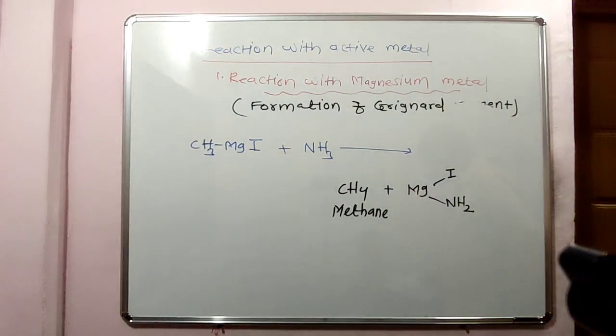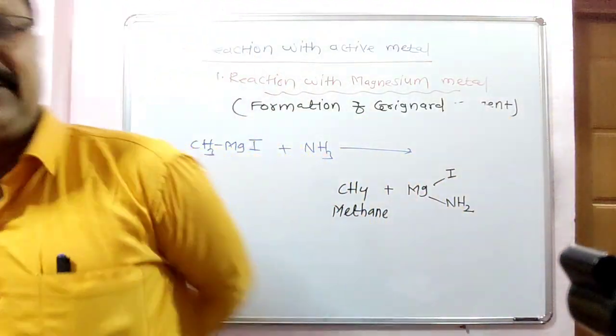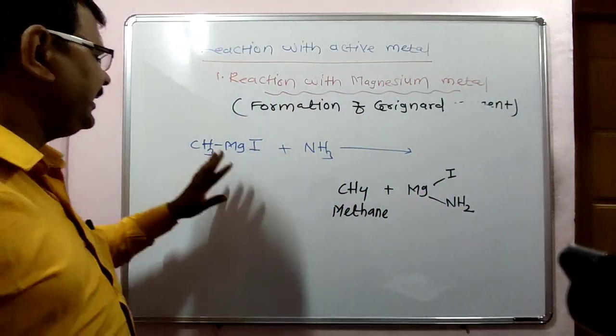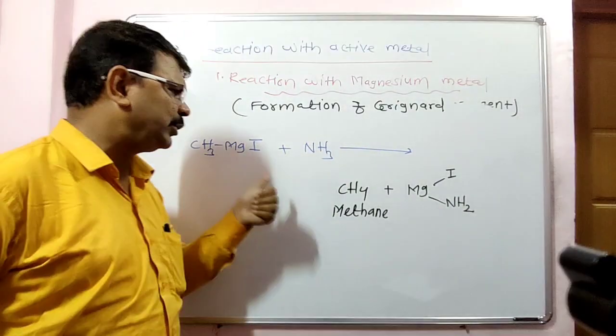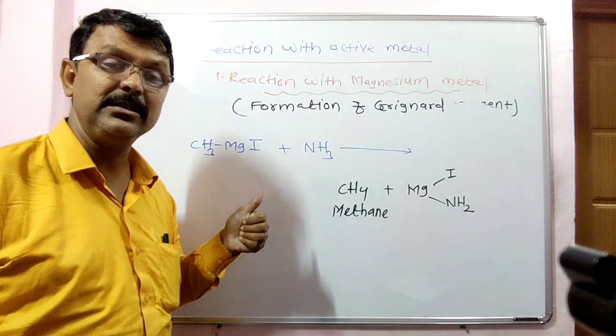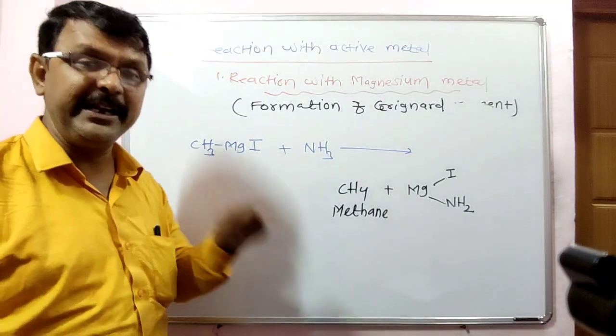Look here, this is the application of the Grignard reagent. In this reaction, a Grignard reagent undergoes a nucleophilic addition reaction. Grignard reagent is formed by an electrophilic addition reaction, which is most important. The Grignard reagent reacting with another compound undergoes a nucleophilic addition reaction.